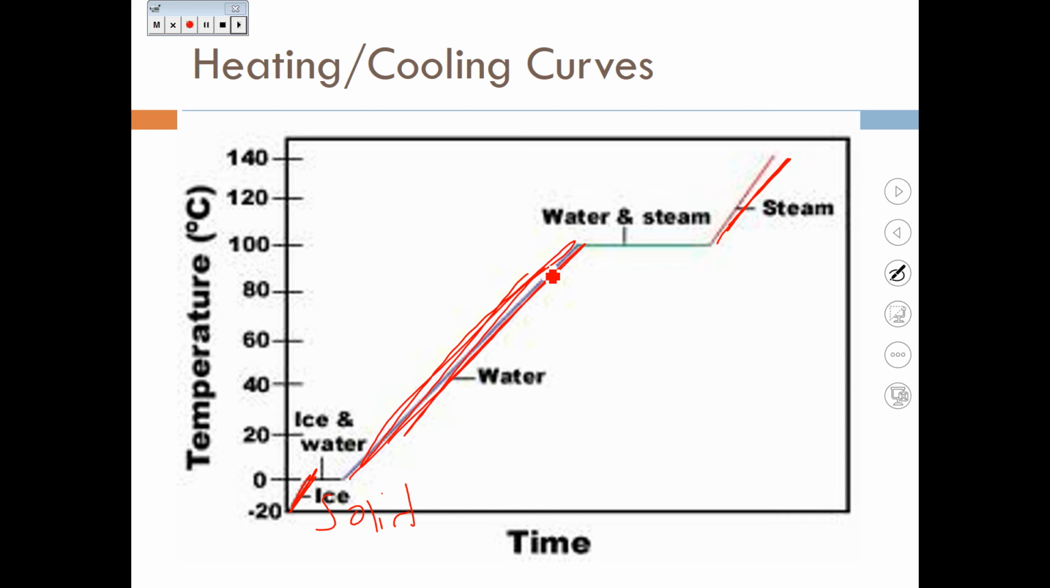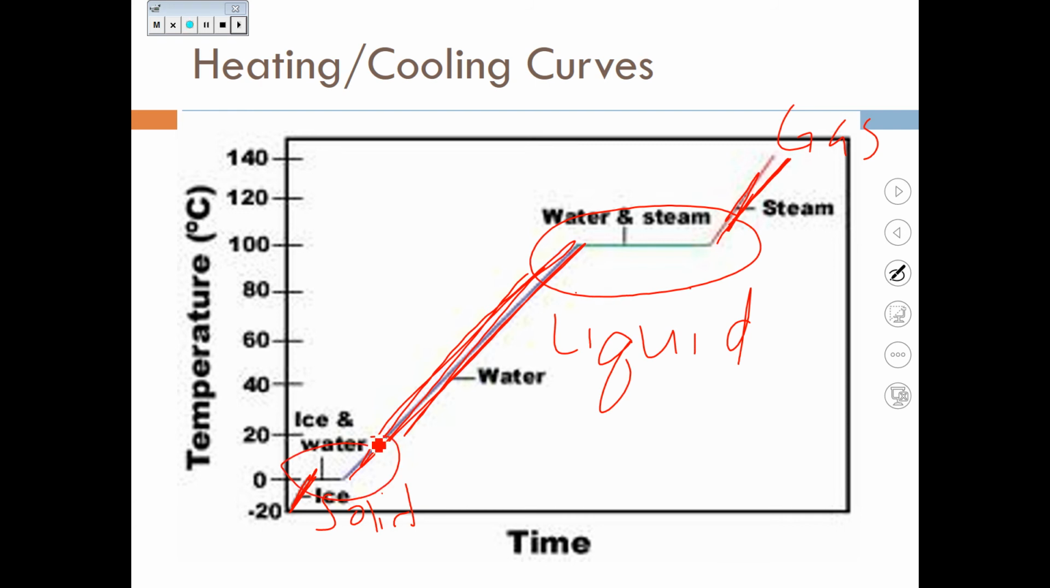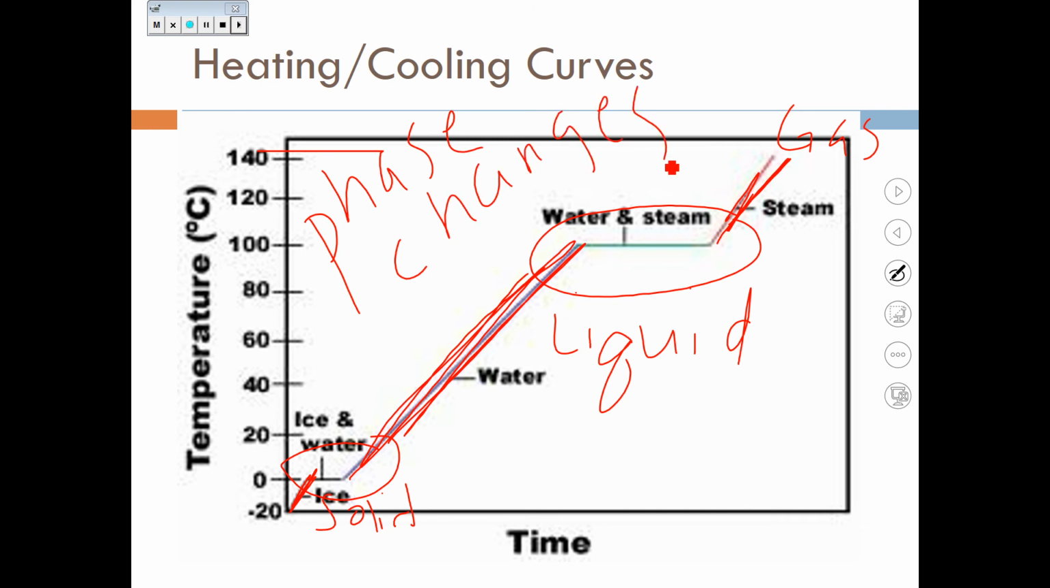This space right here, you would be all liquid, and then this space right here, you would be all gas, which means that at the flat places, that is where the phase changes are happening. So ice remains ice. It gains energy, its temperature increases until the very first piece of ice turns into water, and that occurs at 0 degrees Celsius.